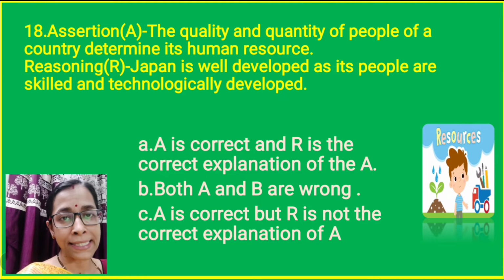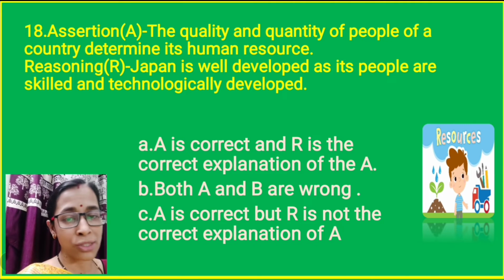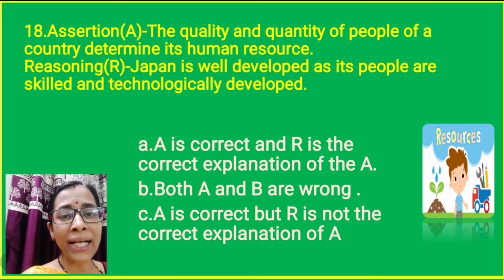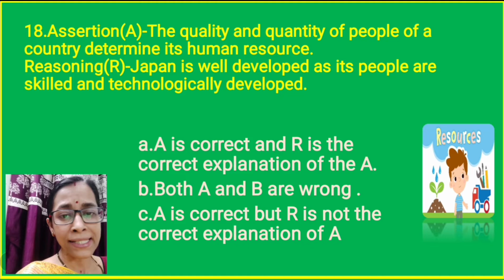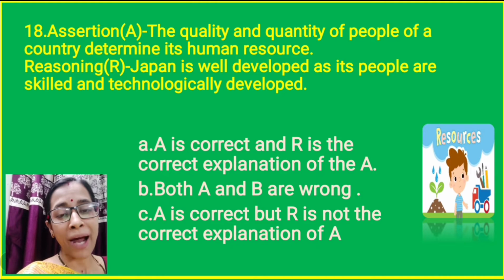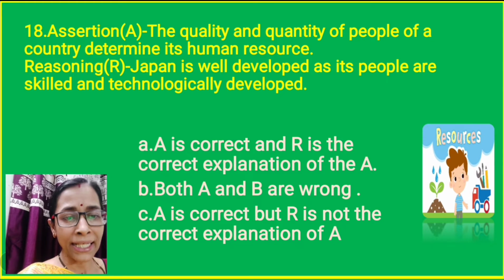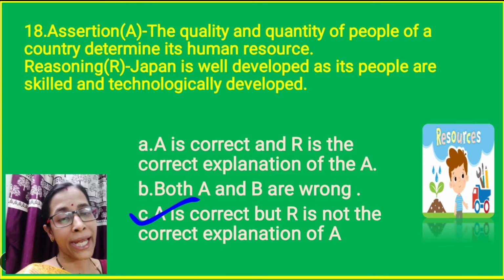Let us analyze. The quality and quantity of people of a country determine its human resource. Very correct. So A is correct. Then, Japan is well developed because of its skilled and technologically developed people. This sentence is correct, but it only partially explains the assertion. So that is why A is correct, but R is not the correct explanation of A.